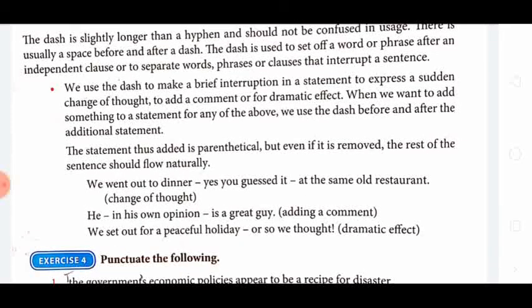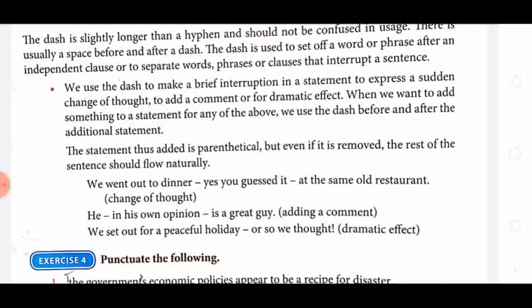We use a dash to make a brief interruption in a statement, to express a sudden change of thought, to add a comment, or for dramatic effect. In the first sentence, it was a change of thought. We went out to dinner. Then a change of thought: yes, you guessed it. तुमने बराबर सोचा. Change of thought. ये thought का change है. Is a great guy.